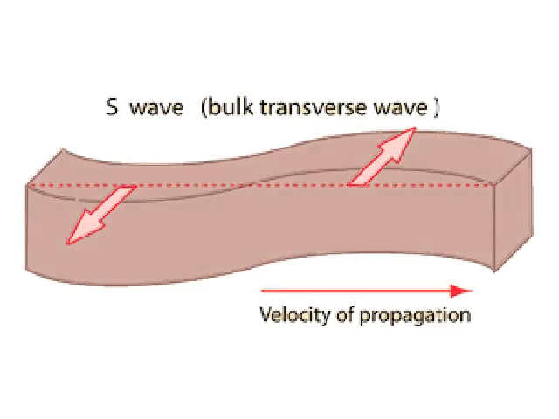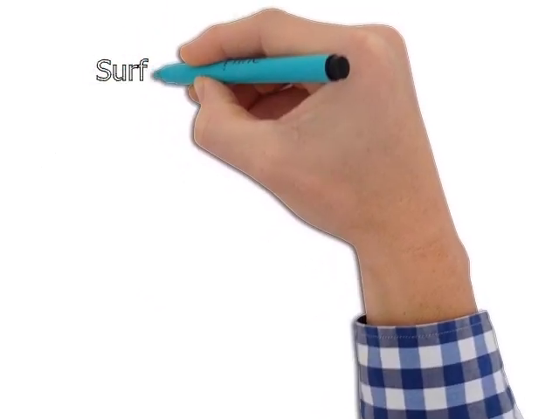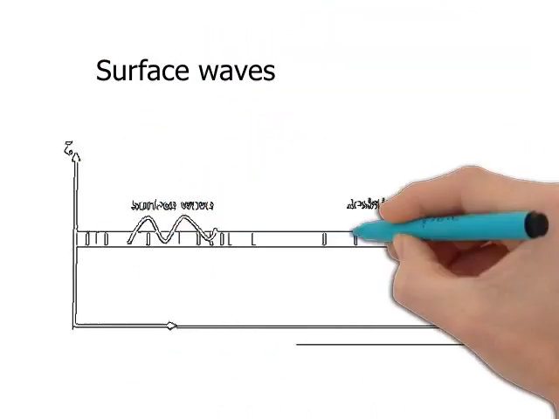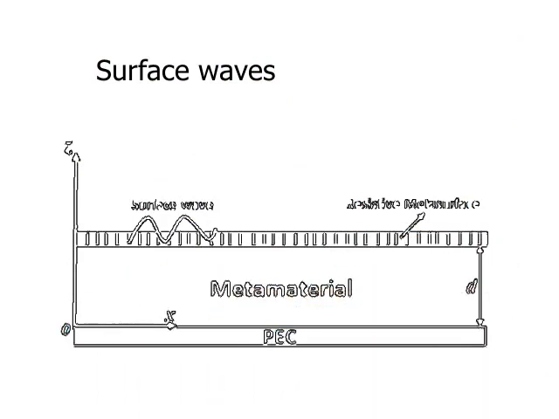Then the last type of wave that we have is the surface waves. Surface waves travel very slowly and they travel in the media, as we said before, between the lithosphere and the atmosphere. And surface waves are the ones responsible for causing earthquakes. They displace the earth in many ways. And because they travel slowly, they reach the receiver late. So they reach the receiver after the shear waves.